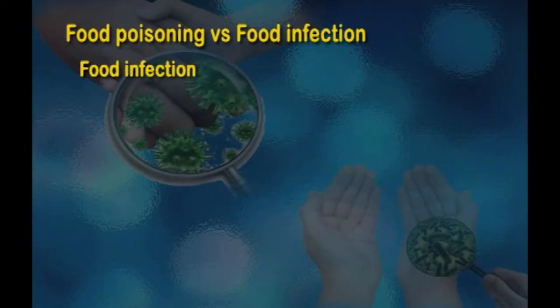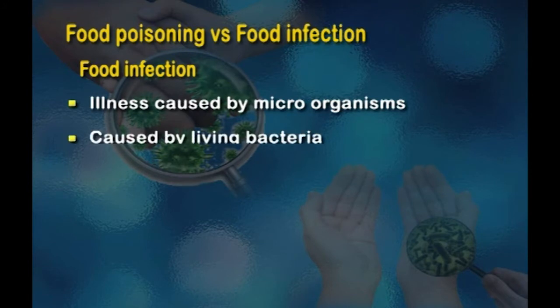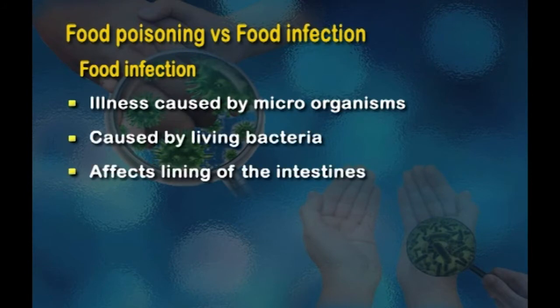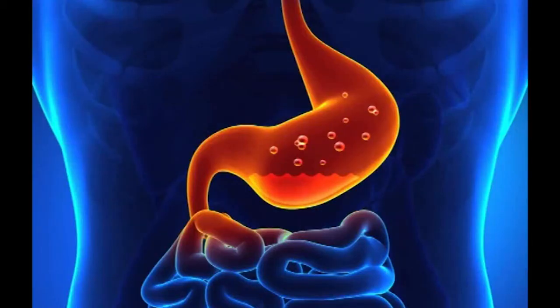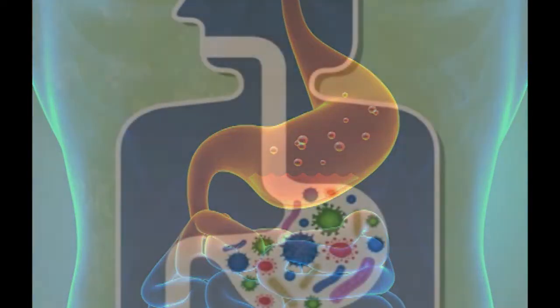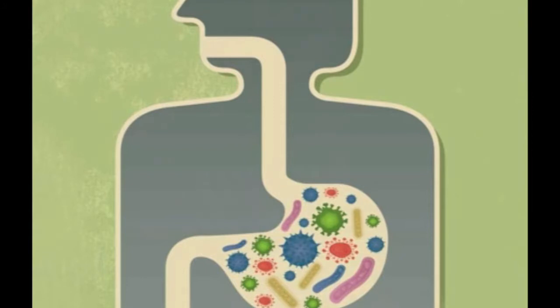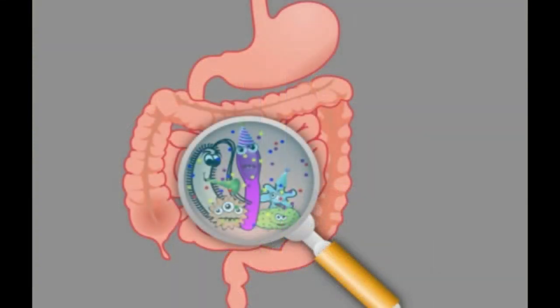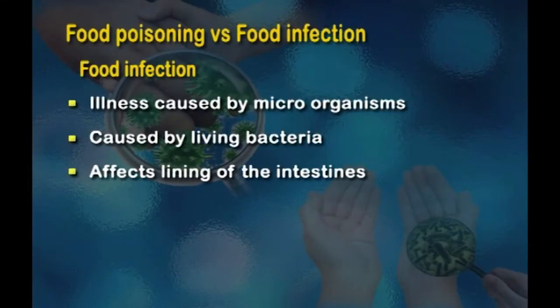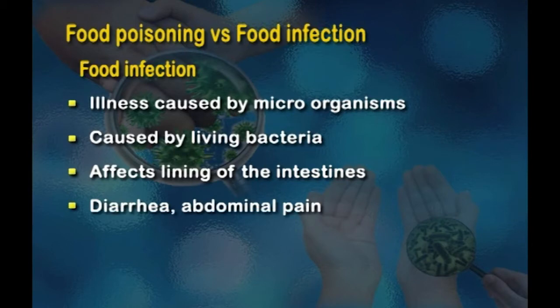Whereas a food infection is an illness caused by microorganisms. It occurs when we consume food containing living bacteria which are capable of multiplying within the stomach and intestine. Now, normally the stomach contains gastric juice which is acidic, and this can lead to some of the bacteria being destroyed. But if the microorganisms survive in the stomach and pass on to the intestine, they grow rapidly in the intestine because the pH is neutral, and then they irritate the lining of the intestines, resulting in diarrhea and abdominal pain.